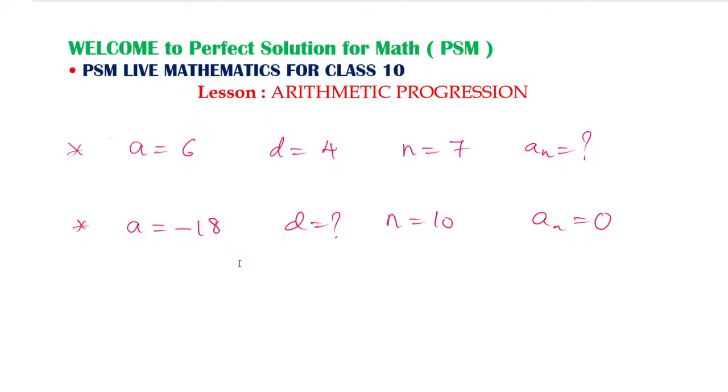Several students have done the two homework questions given: A is equal to 6, D is equal to 4, N is equal to 7, and I told you to find A. Though maximum all the students have sent the answer for me, I have told that I am going to say only the first answer. But the problem is three members have sent within 1 minute, when I closed the live class. So I can't leave those three members' names. So today I am going to say those three members' names.